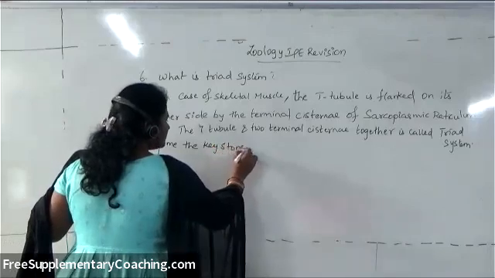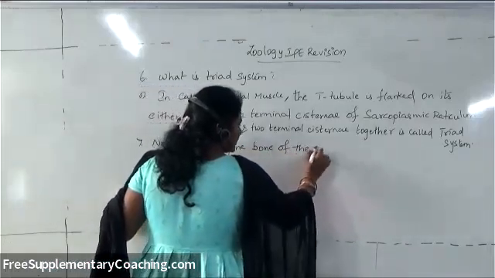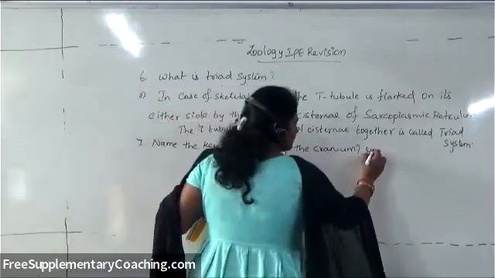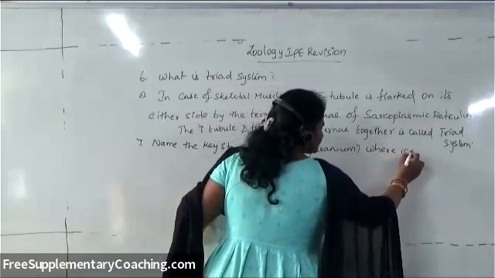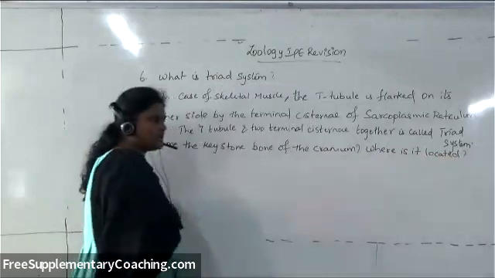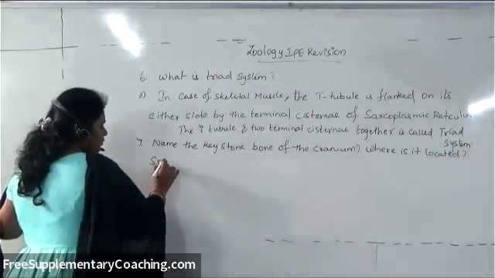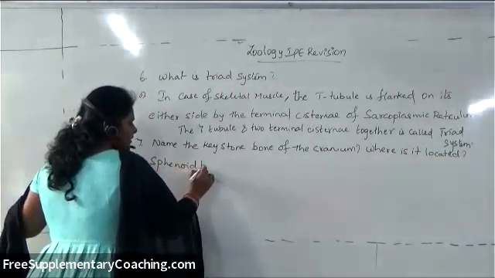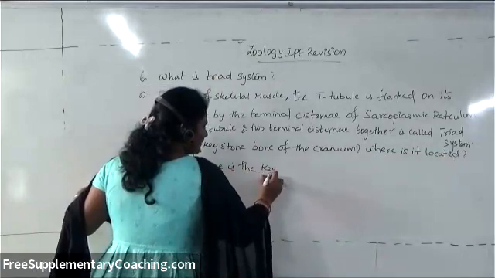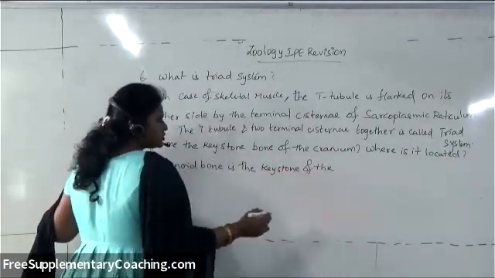The keystone bone of the cranium is sphenoid bone. Sphenoid bone is the keystone bone of the cranium.